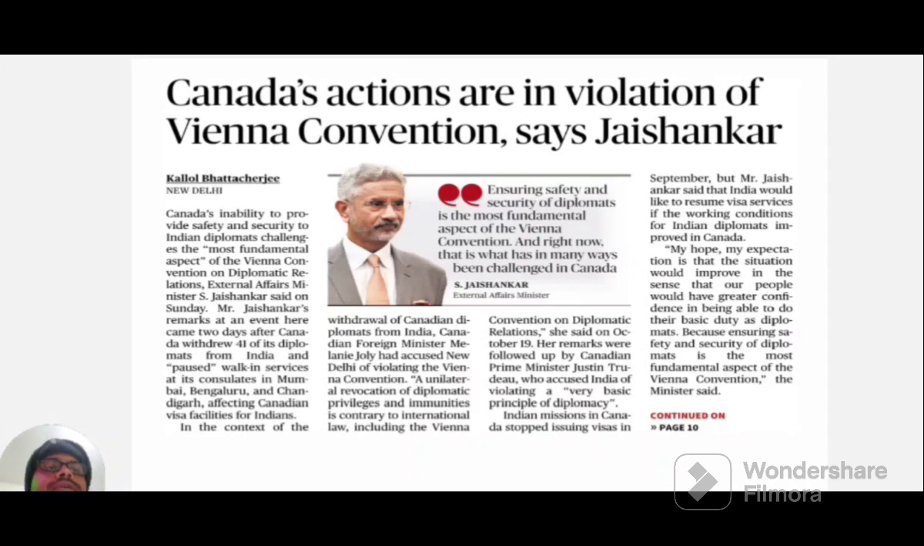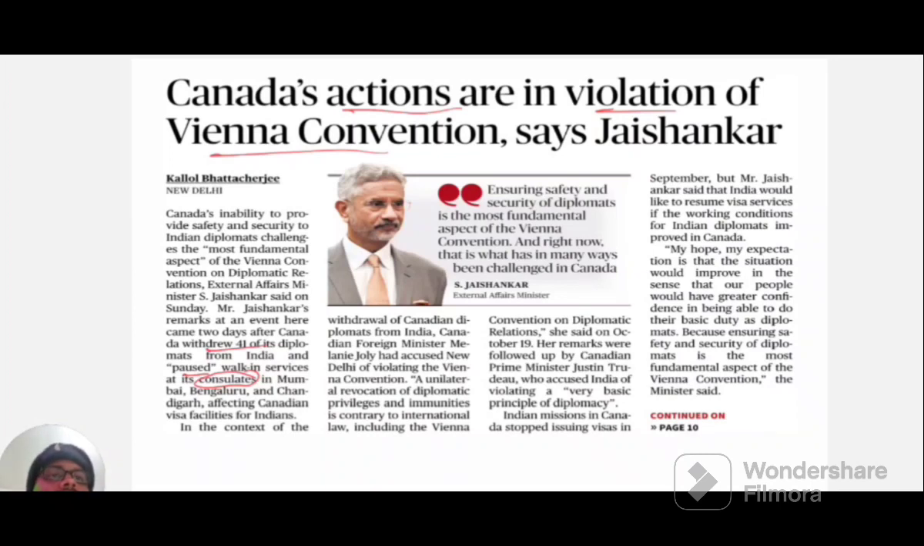The first one is about the Vienna Convention. Our Foreign Minister S. Jaishankar opines that Canada's actions violate the Vienna Convention. Recently, Canada withdrew 41 of its diplomats from India, and it has paused the working services at the consulates in various cities of India. So this violates the Vienna Convention with respect to the diplomats' security.